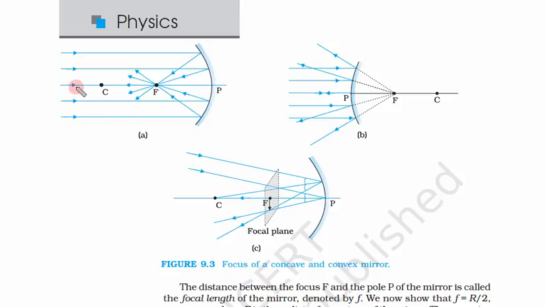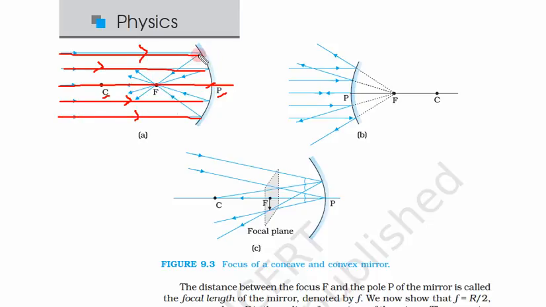So we have seen, if this is the principal axis for this spherical mirror, this is the pole, and this is the center of curvature, any beam of light that is coming parallel to this principal axis is falling on this spherical mirror.